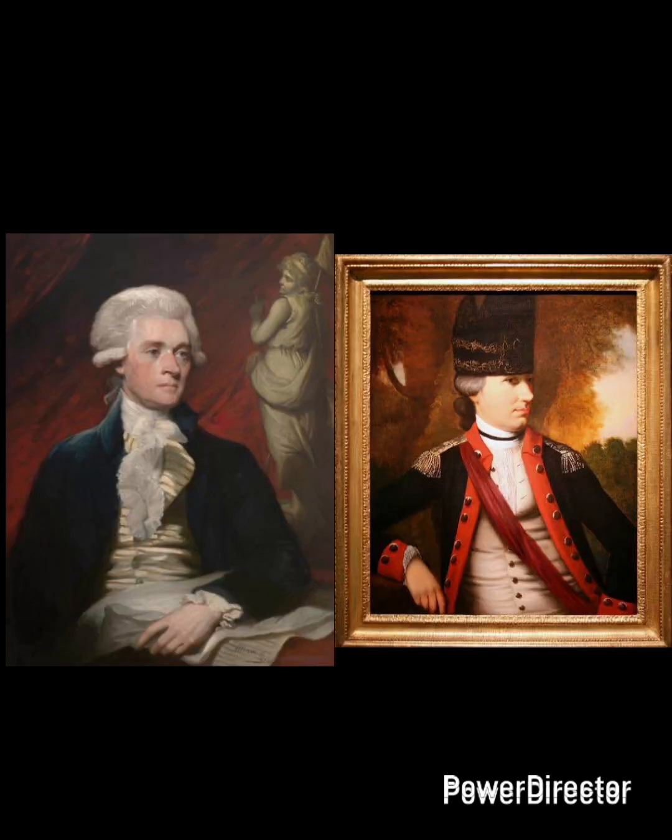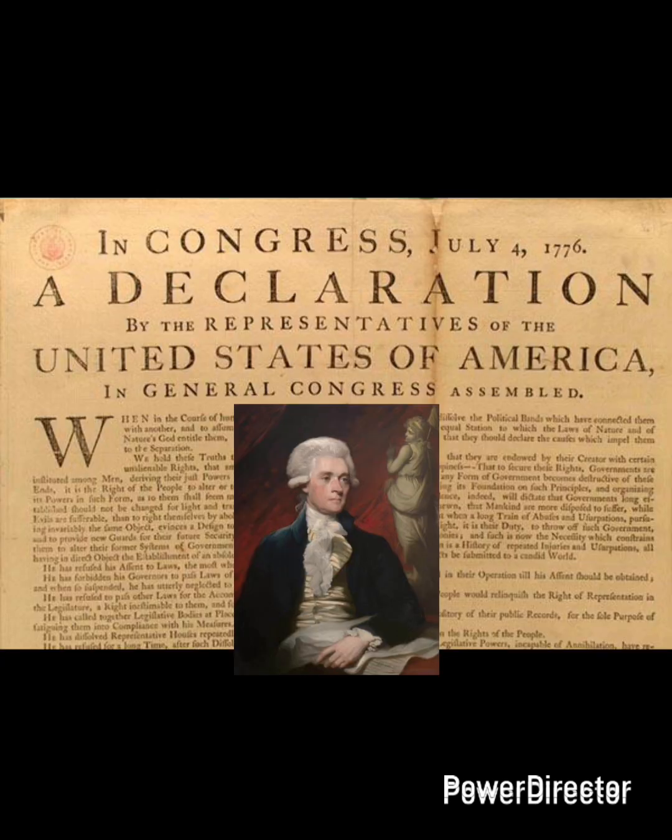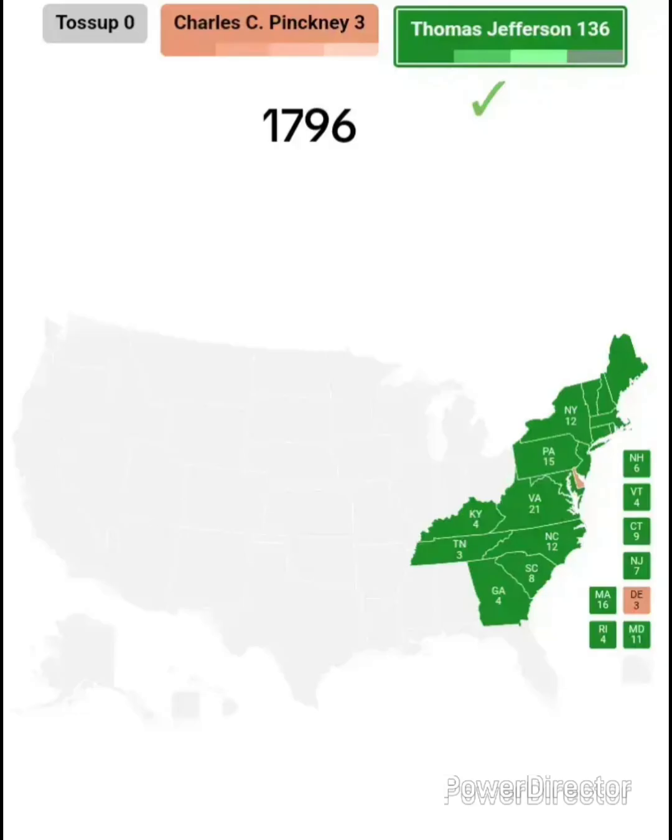After Washington's time was up, the election of 1796 was against Federalist Charles Pinckney and Democratic Republican Thomas Jefferson, who wrote the majority of the Declaration of Independence. The result: Jefferson won in a blowout, with Pinckney only receiving 3 electoral votes and Jefferson receiving 136.